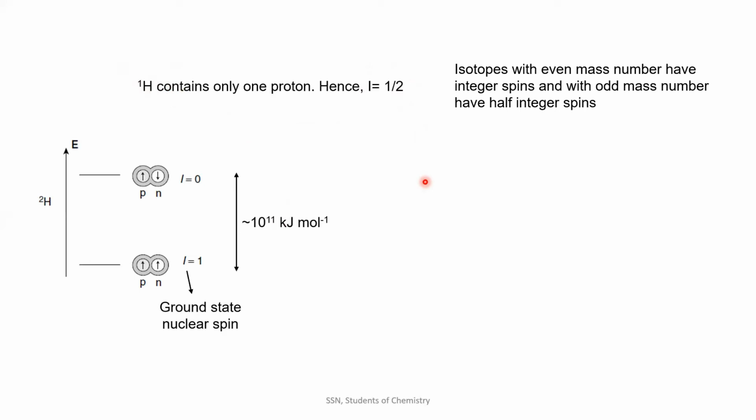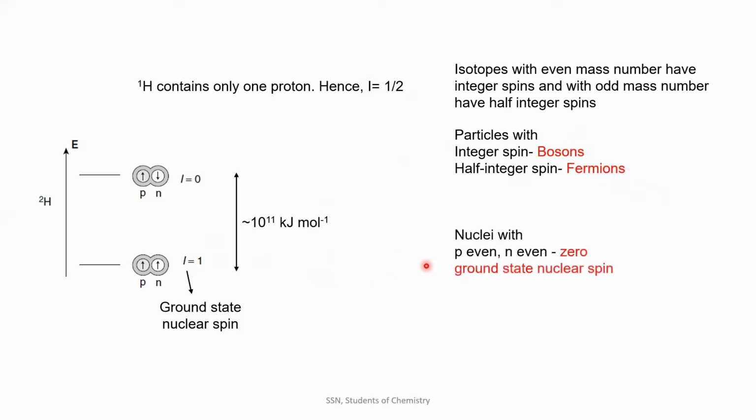An important point to note is that particles with integer spin like 1, 2, 3 are called bosons, and the particles with half integer spins are called fermions. You all know that electrons are fermions. And another important point to note is this: